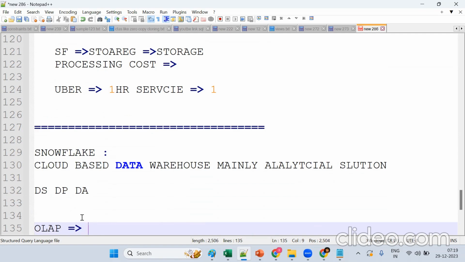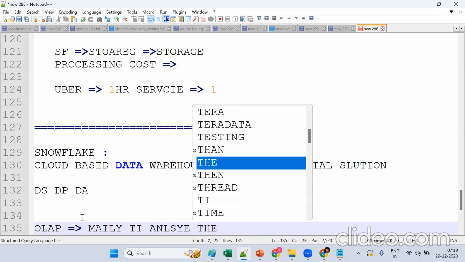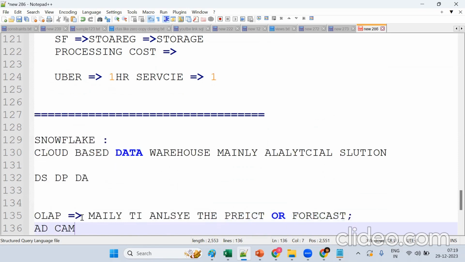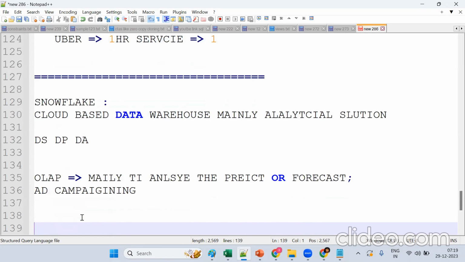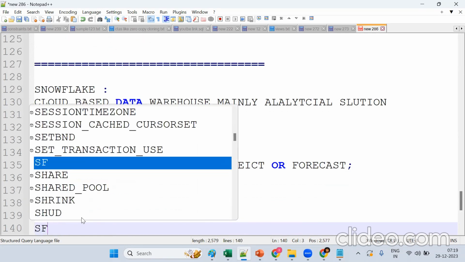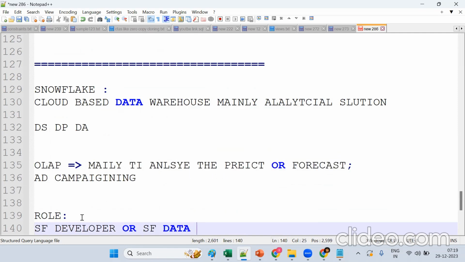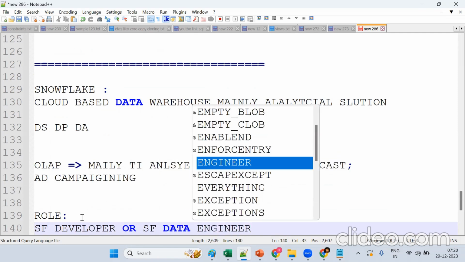Now tell me, why do we want to store historical data? Mainly to analyze the data, to make predictions, or to forecast future sales, or to run ad campaigns to improve the business. They also want to compare with the previous year to see whether they are getting profits or losses. By this they can understand all these concepts. Getting a little bit at least? And tell me, what is our role? Our role will be Snowflake developer or Snowflake data engineer, because we are working on huge volumes of data, so we are called data engineers.